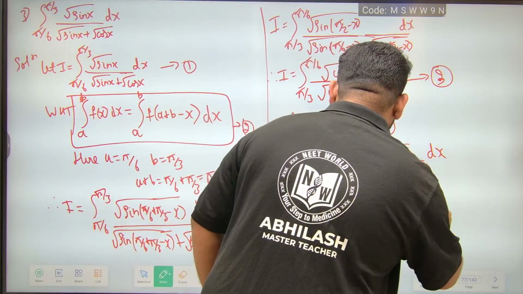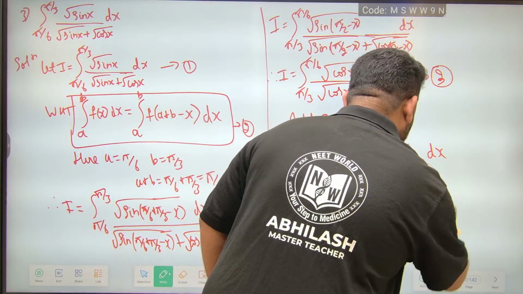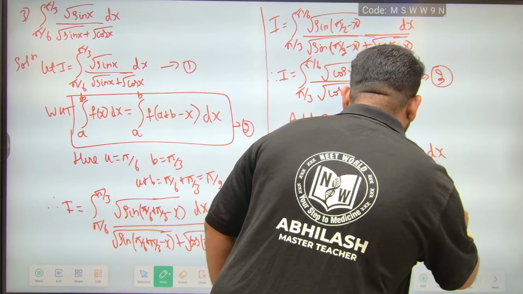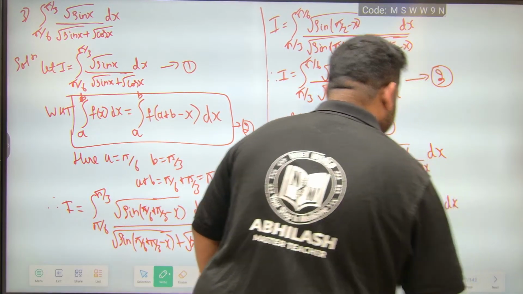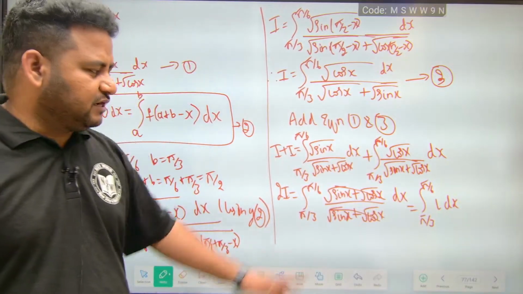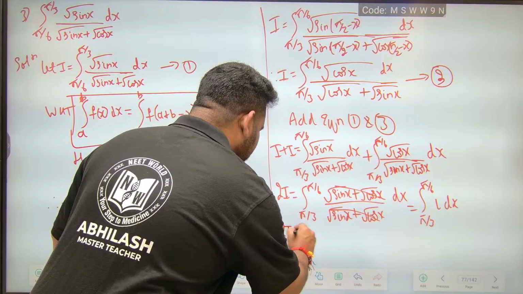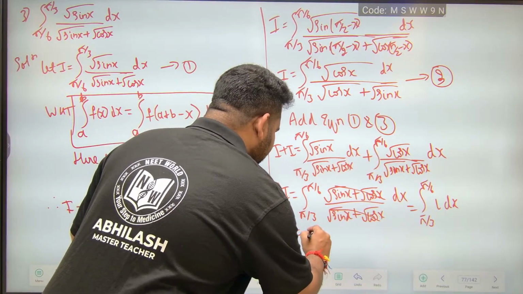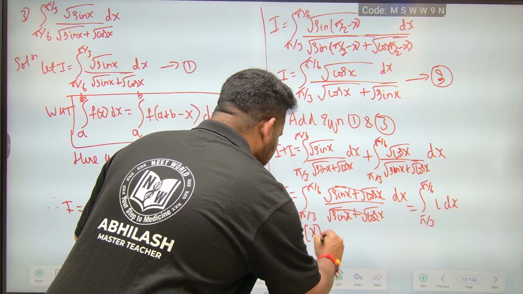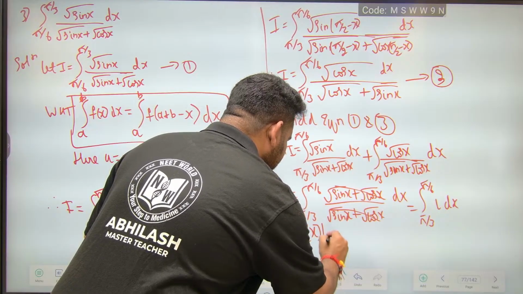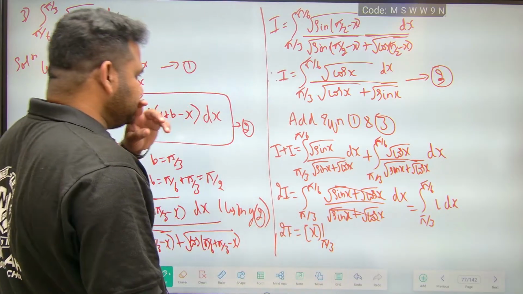This will be equal to the integral from pi by 6 to pi by 3 of 1 dx. The integral of 1 dx is x. So 2 times I will be equal to x evaluated from pi by 6 to pi by 3.